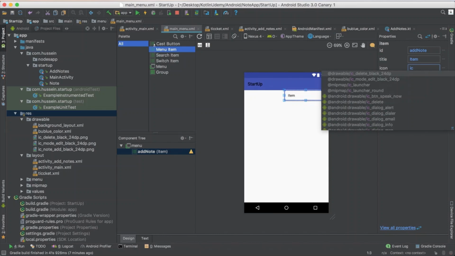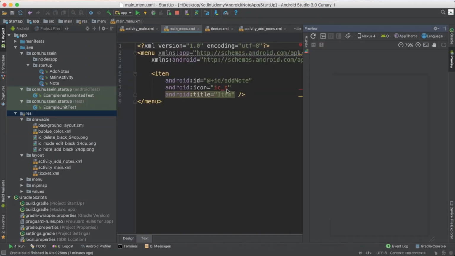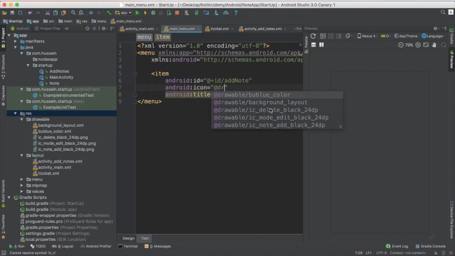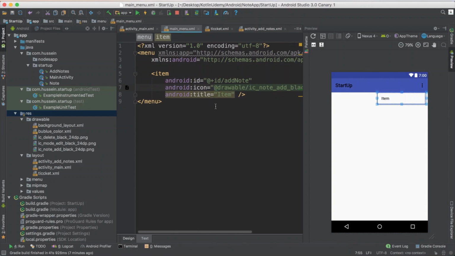Did it get it right? Yes, it was able to get it. Just go to XML. I give it the name drawable/ic_notes.